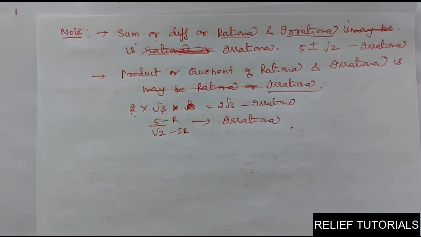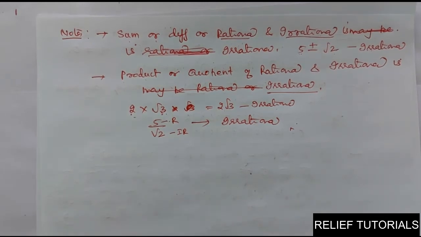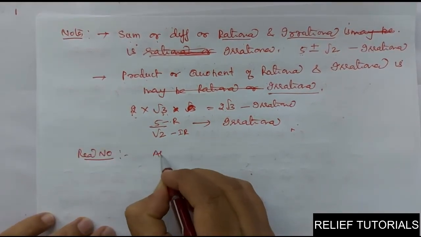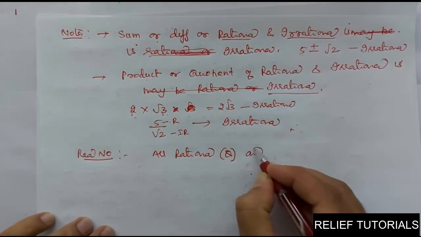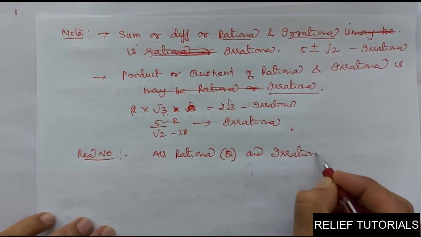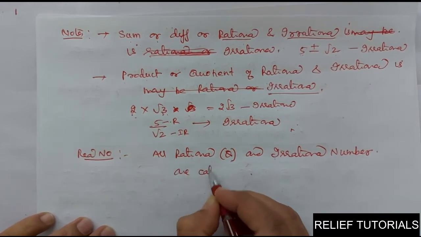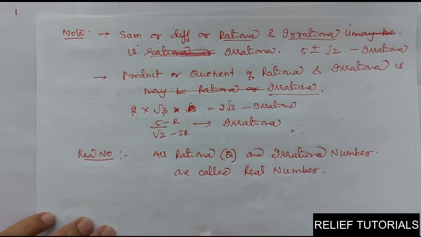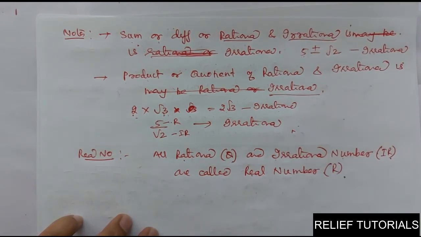Okay, I am extremely sorry. So, this is about irrational numbers. Now, real numbers. So, all rational numbers are denoted by Q, and rational and irrational numbers together are called real numbers. That is the name of our chapter. So, all rational and irrational numbers, irrational we sometimes say IR, are called real numbers, R.